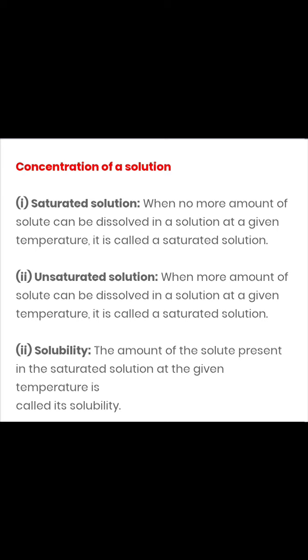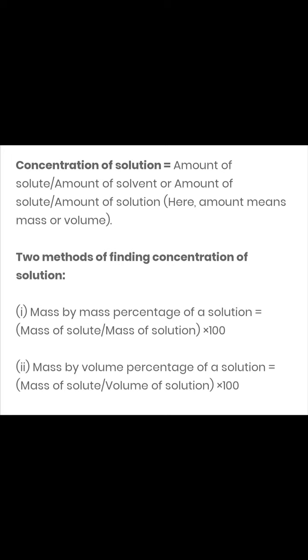Now children, here we'll be talking about how the concentration of a solution can be found out, and this we can do with the help of two formulae. Very simple. You just have to take the amount of solute upon the amount of solvent, or the amount of solute upon the amount of solution.